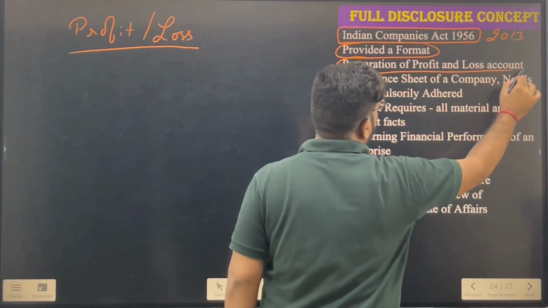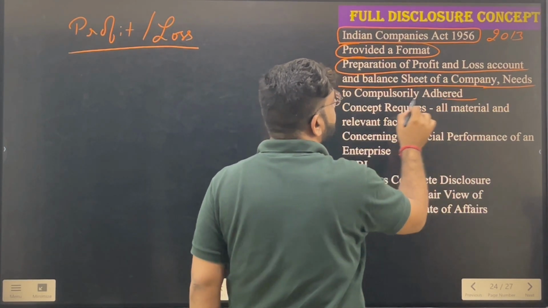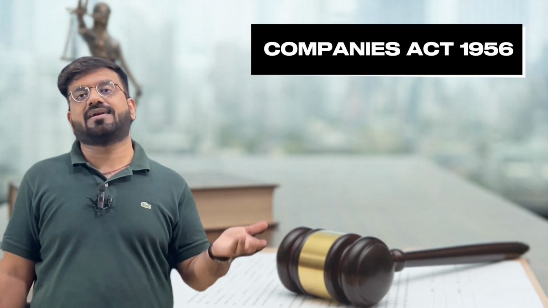The preparation of the profit and loss account and the balance sheet of a company needs to be compulsorily adhered to. It is not like some company can follow, some company cannot follow. It is not like that. Each and every company has to mandatorily, compulsorily follow each and every step, each and every procedure which has been defined, which has been given by the Companies Act 1956, which has now been amended to the Companies Act